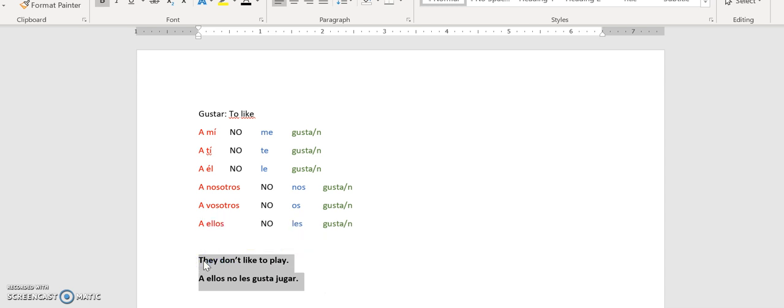So now let's try you don't like the books. You, we have a ti, and then we're saying don't like. No te, and the books. So that's plural. So we're going to say no te gustan los libros. So you have you, a ti, don't like, no te gustan los libros. And we have gustan because los libros is plural.